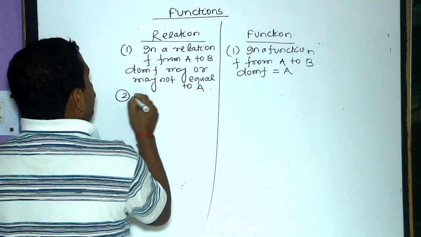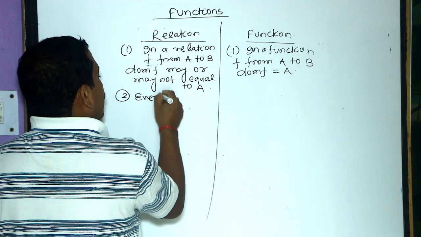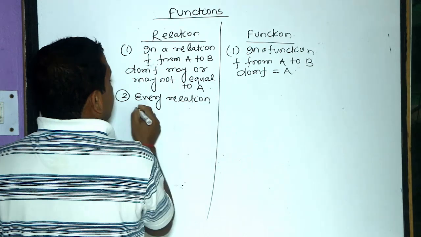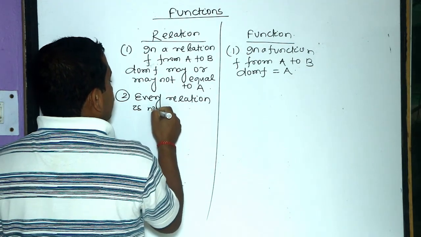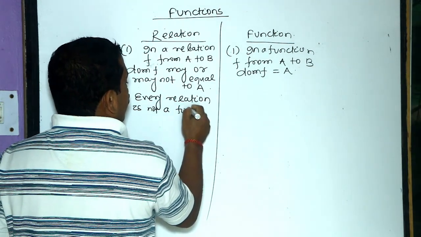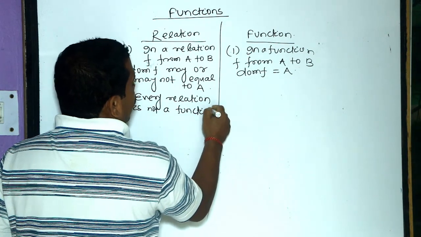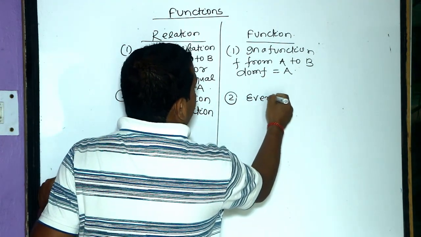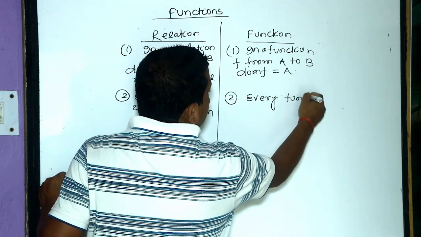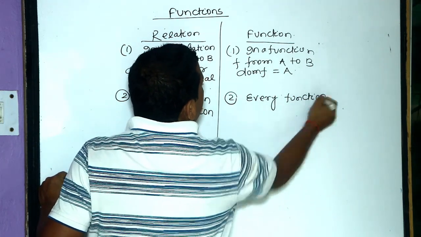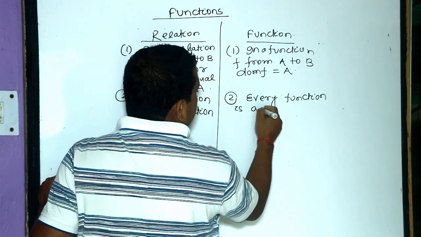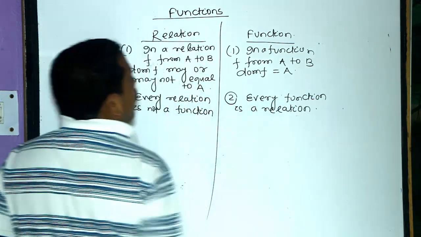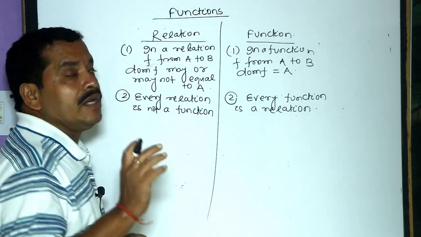Number 2, every relation is not a function. But every function is a relation.